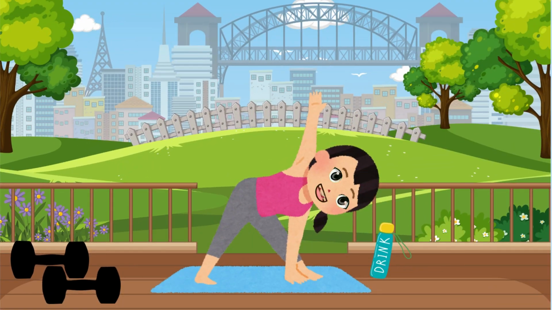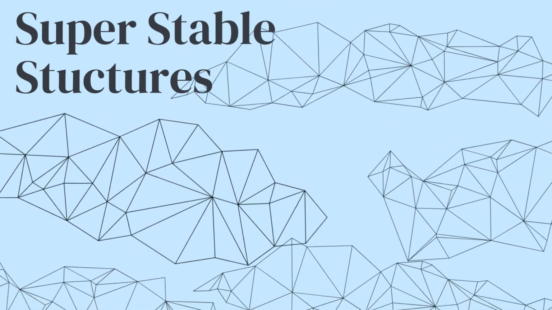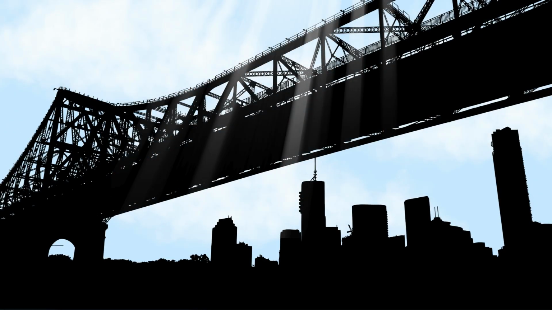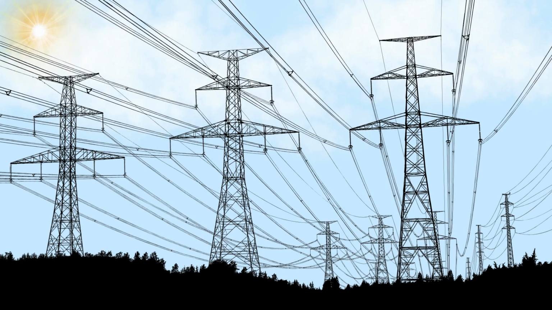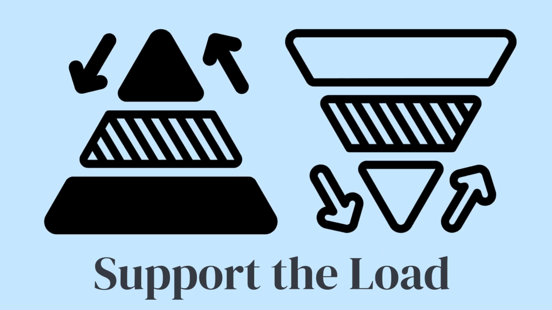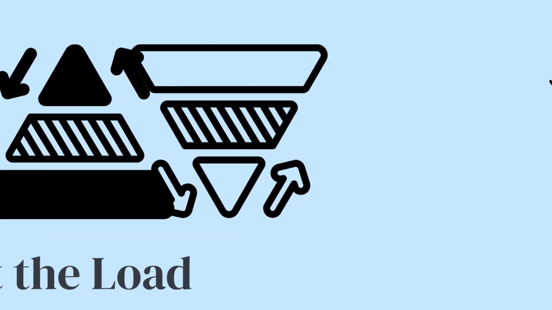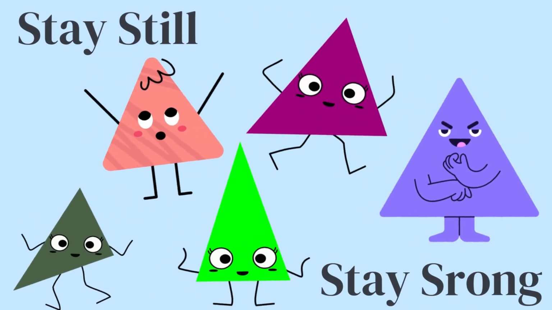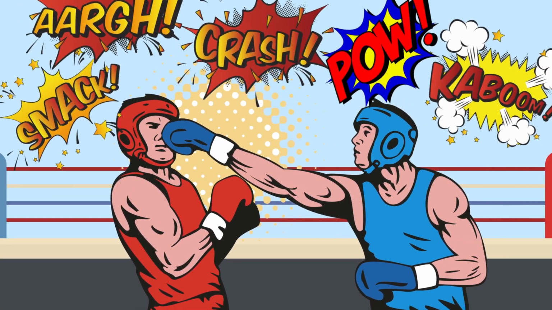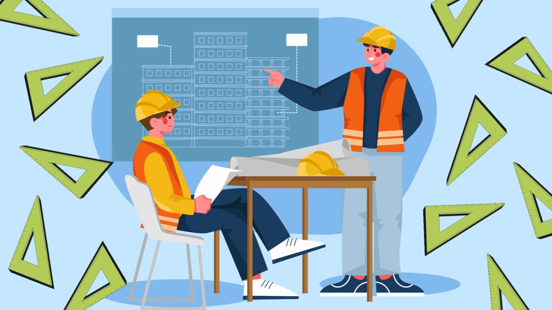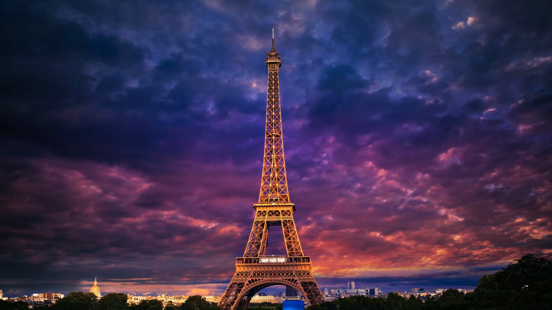Triangles are known for their strength, which makes them super stable structures in architecture. Just look at bridges, towers, or house roofs. They often utilize triangles to support the load. That's because triangles do not change shape when receiving pressure from various sides, in contrast to squares or other shapes which can bend or fold. This is why triangles are so loved by structural engineers. One iconic example is the Eiffel Tower in Paris. The steel structure of this tower has many triangles which make it strong and durable.